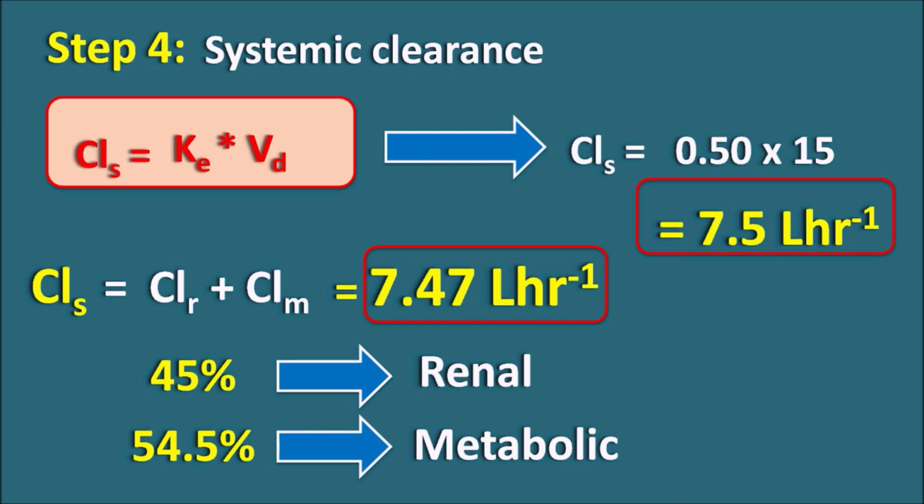the calculated values. So since the drug is undergoing major elimination by renal and metabolic clearance, the total clearance can be obtained by addition of the individual organ clearances. In this way, we can calculate the clearance of the drugs by knowing the elimination rate constant and volume of distribution. And we can also get the total systemic clearance by adding the individual organ clearances. So that's about the calculations on the clearance.